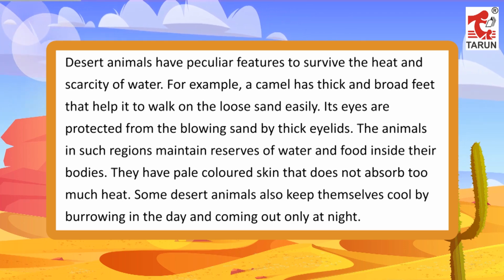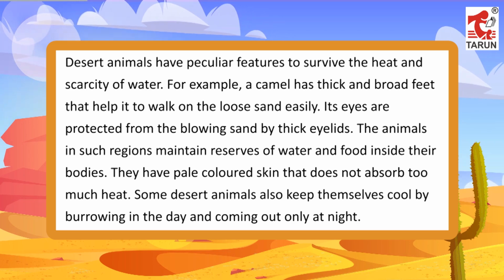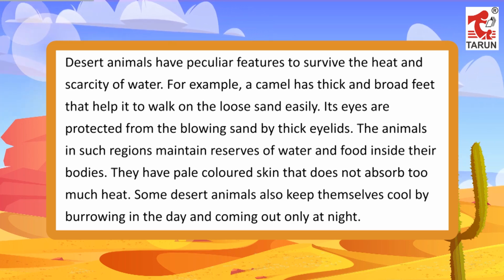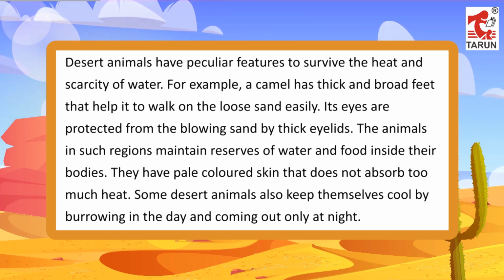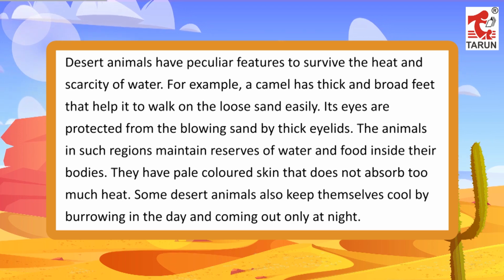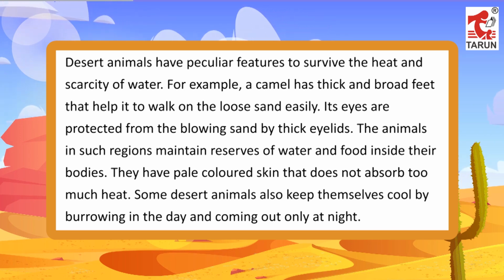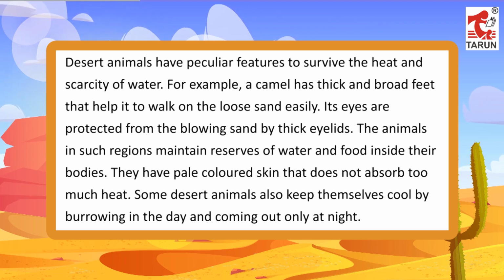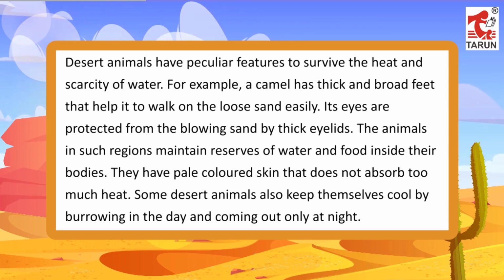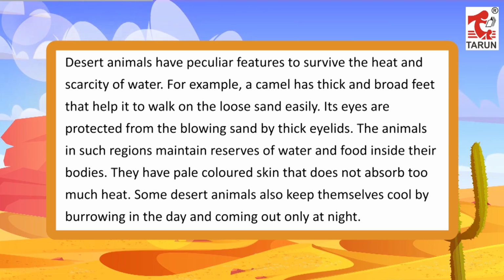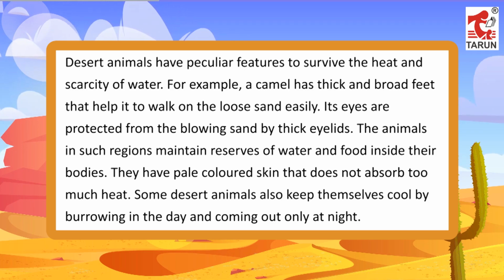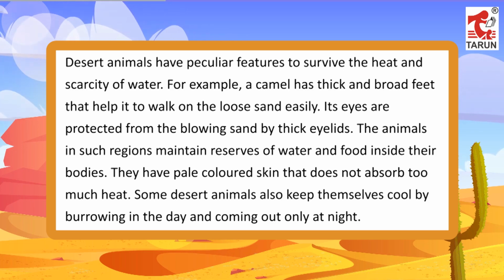For example, a camel has thick and broad feet that help it to walk on the loose sand easily. Its eyes are protected from the blowing sand by thick eyelids. The animals in such regions maintain reserves of water and food inside their bodies. They have pale-colored skin that does not absorb too much heat. Some desert animals also keep themselves cool by burrowing in the day and coming out only at night.